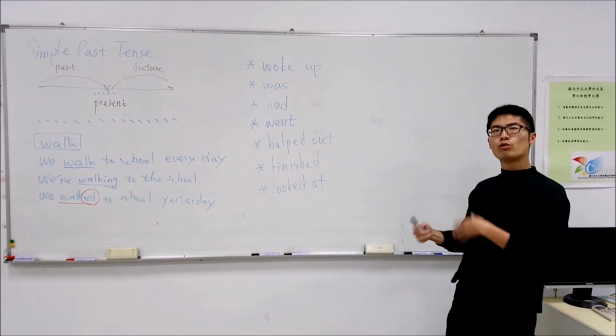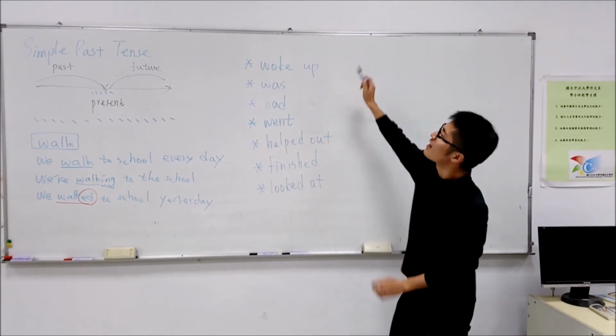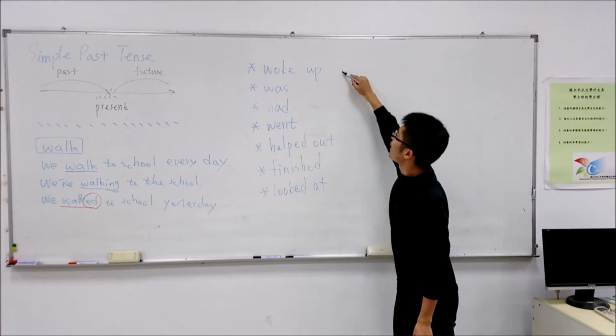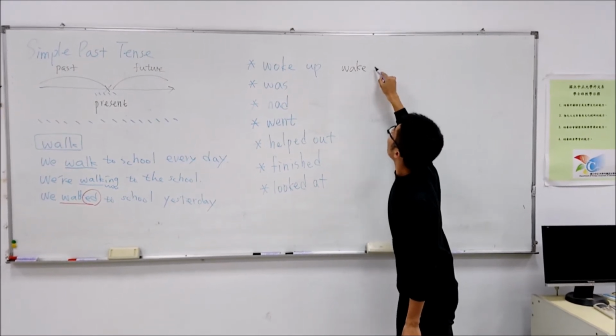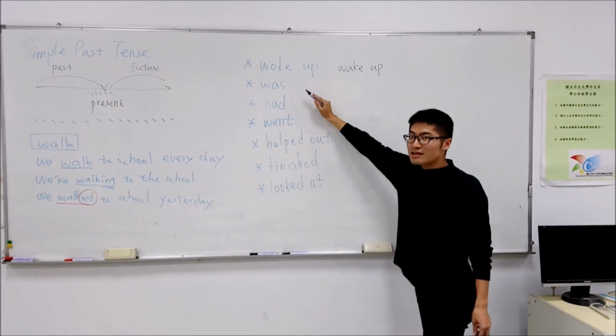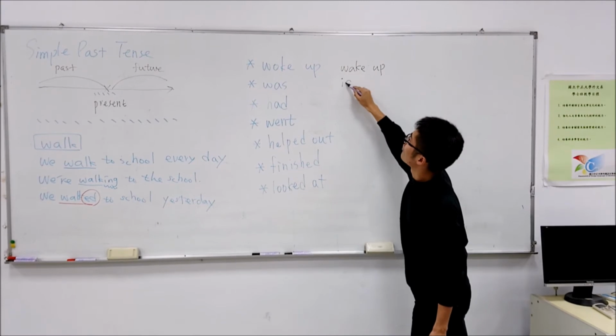So can you guess the original form of the verbs? We can guess them from the meaning of the story, right? Woke up. So the original form is what? Wake up. Okay, wake up. It means you get out of bed. And then, it was sunny. I talked about the weather. So the original form is just the word is.